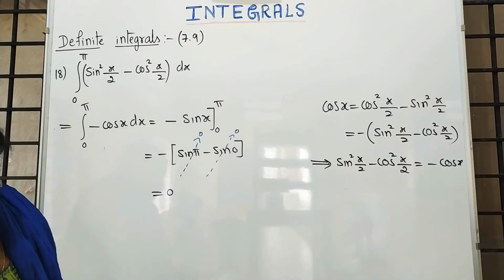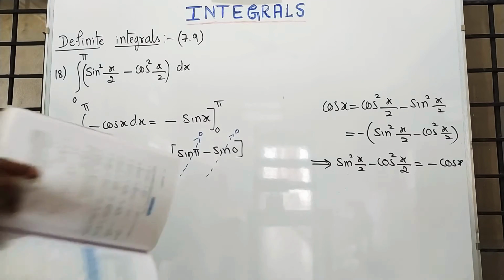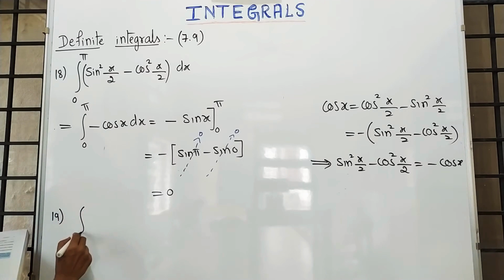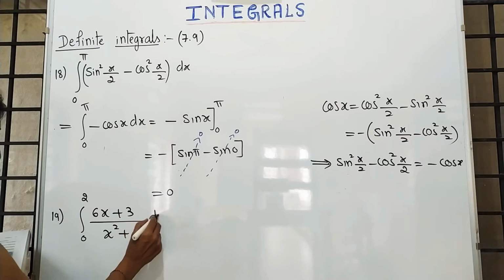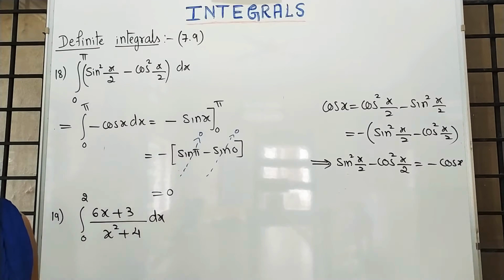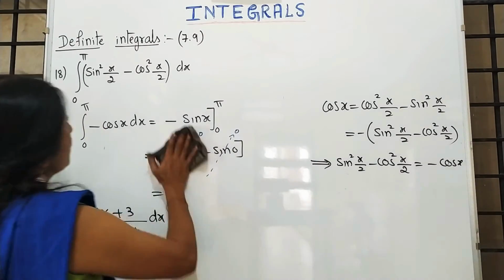Moving to the next question, question number 19. Integration from 0 to 2 of (6x plus 3) upon (x square plus 4) into dx. The sums are very simple, I already told you. The only thing is, you should be thorough in splitting, adjustment and the formulas.